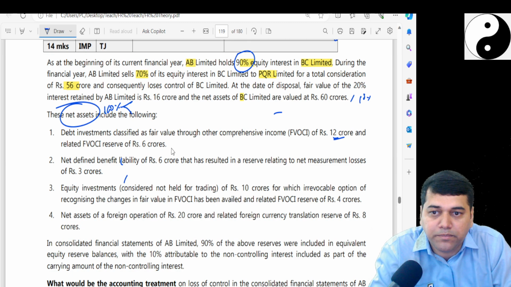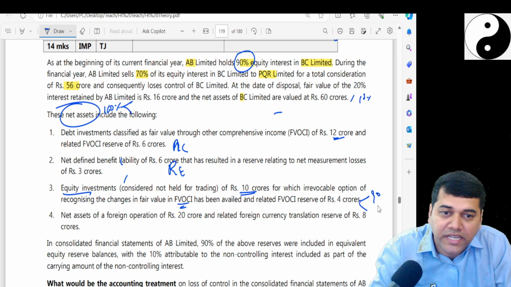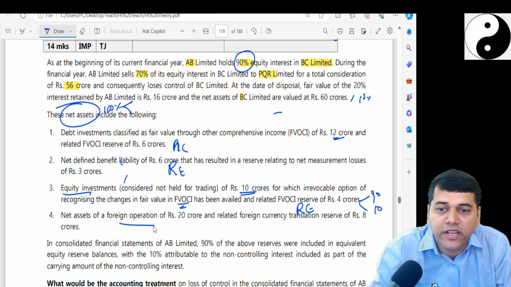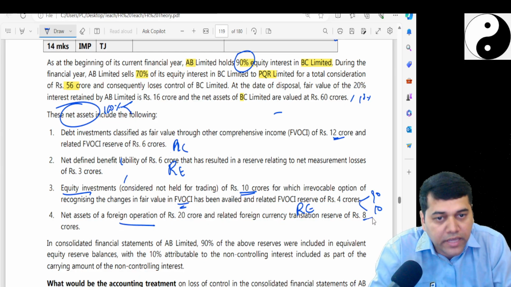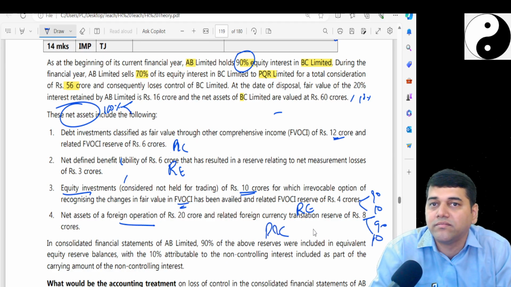Now, this is subject to recycling. This is subject to no recycling. The equity instrument was there with the FVOCI. Again, you have to break it into 90 and 10, but it is no recycling. You have got a foreign currency operations translation reserve. Again, you have to break into 90 and 10, but it is subject to recycling.